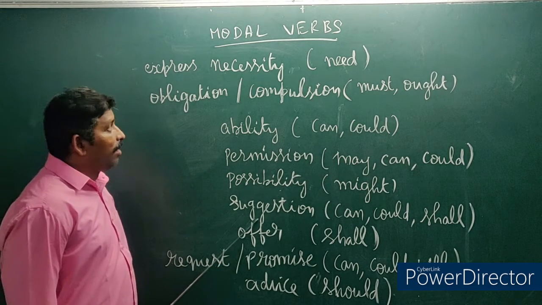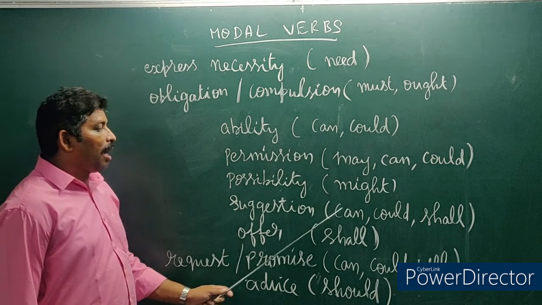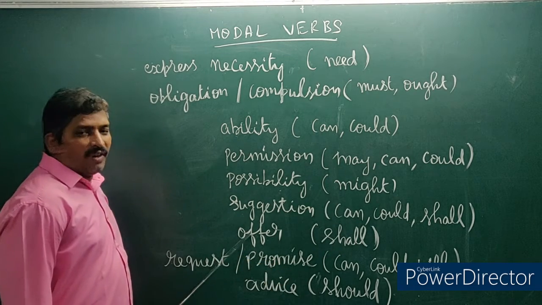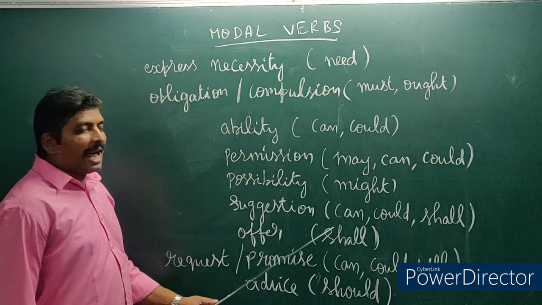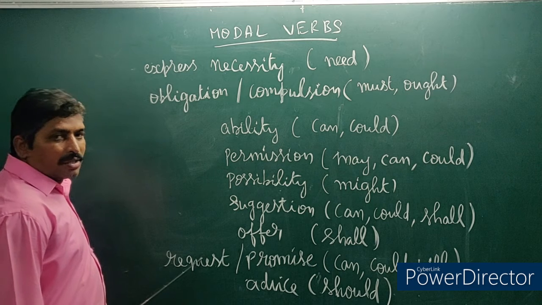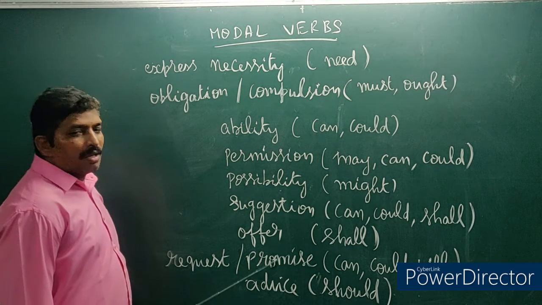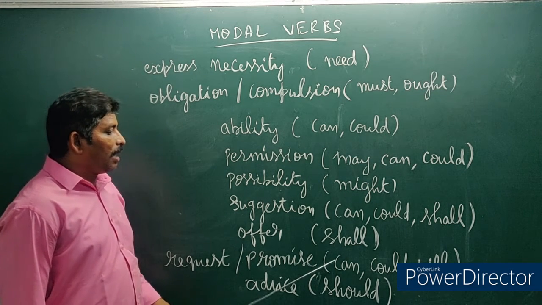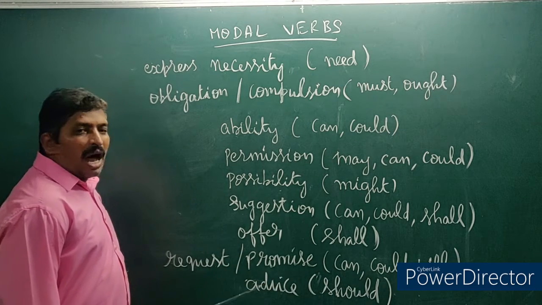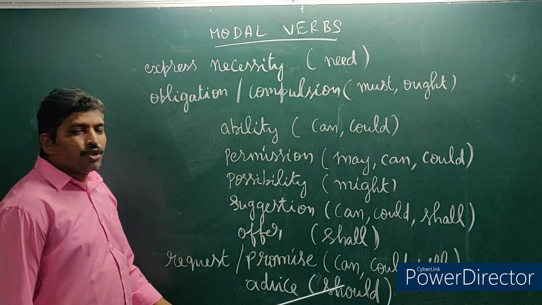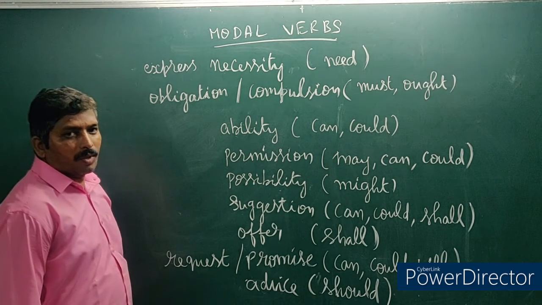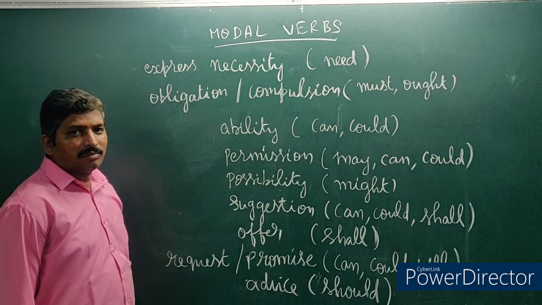For suggestion, the modal verb can or could or shall is used. For offer, the modal verb shall is used. For request or promise, the modal verb can or could or will is used. For advice, the modal verb should be used. Do you understand?